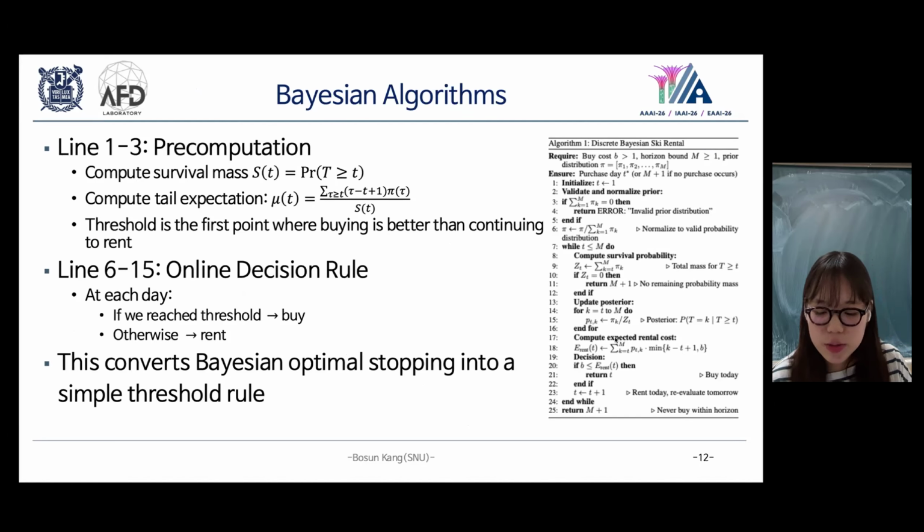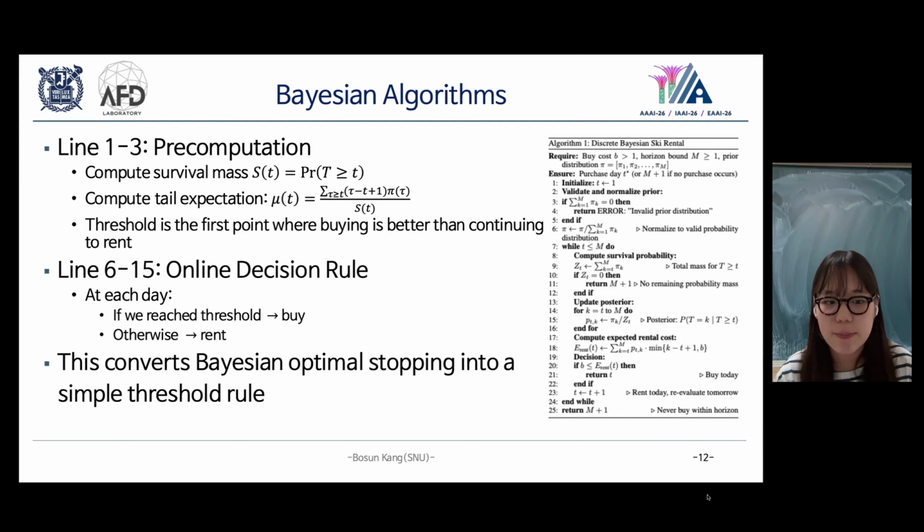And here's the algorithm that I have made. In the pre-computation step, we first compute S of t, the survival probability. Then we compute the tail expectation as mu of t, which is the sum over tau greater than or equal to t of tau minus t plus 1 times pi of tau, divided by S of t.